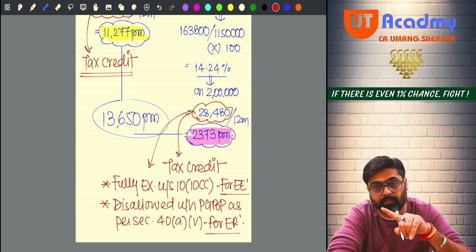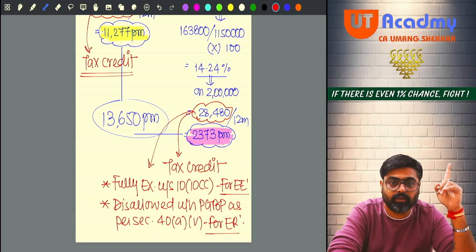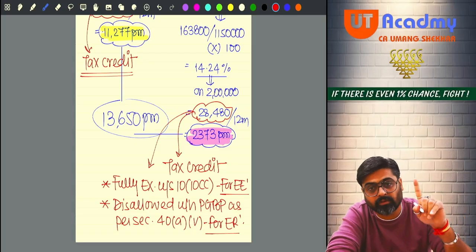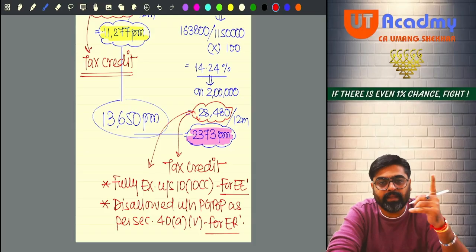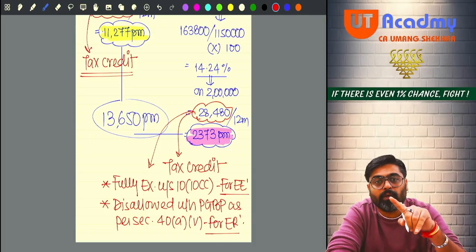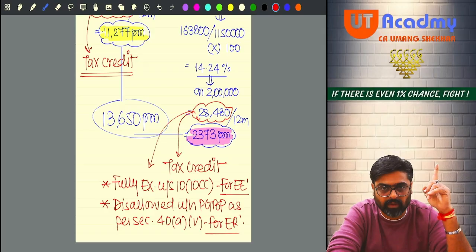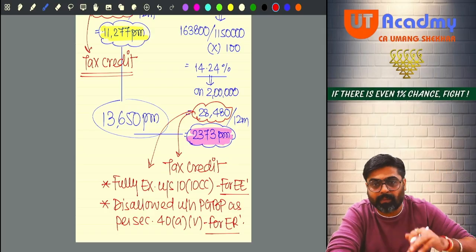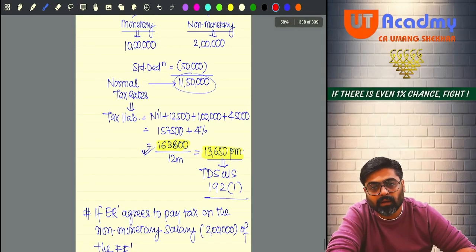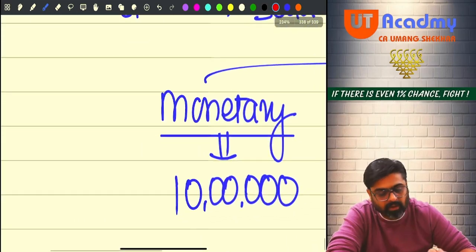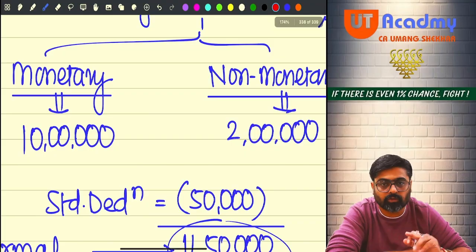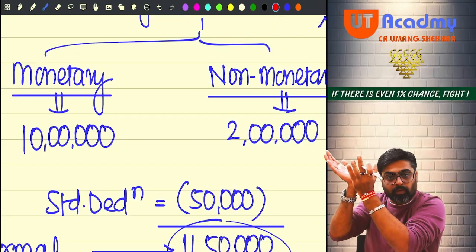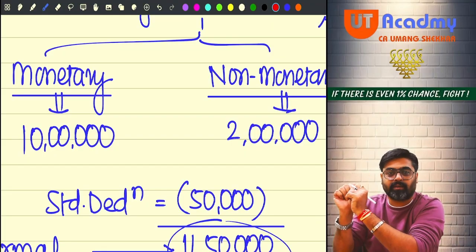But later on the employee can take the tax credit of this amount, because this is nothing but the income tax of the employee paid during the previous year itself. Hello? Not by the employee but by the employer. So whenever his total income is calculated, the employee is not going to take 10 lakh rupees monetary salary. Employee is going to take the entire salary, 12 lakhs. So on his entire salary he is going to calculate the tax in the assessment year.